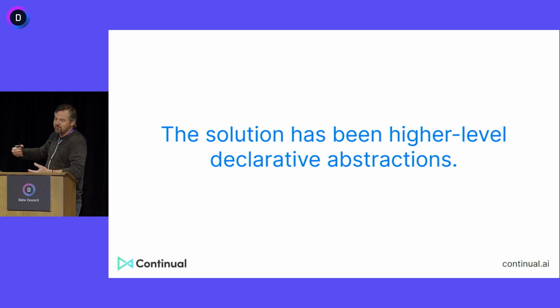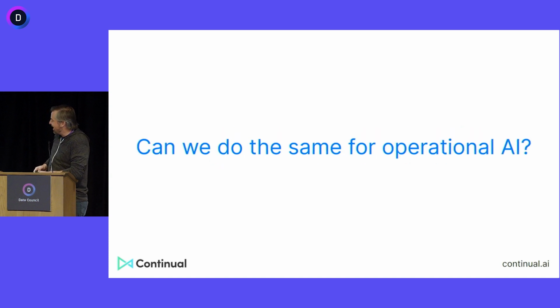In some ways, the future of technology has always been moving up the stack, right? From hardware to higher level software abstractions, to garbage collection, et cetera. Now declarative systems. So the question I have for everybody is, is there something similar that we can do with respect to ML, whatever domain of ML you might be working on? What we're working on at Continual is to enable operational ML. Is there a way to find a higher level abstraction that simplifies this, that democratizes it, that makes it easier to put into the business?